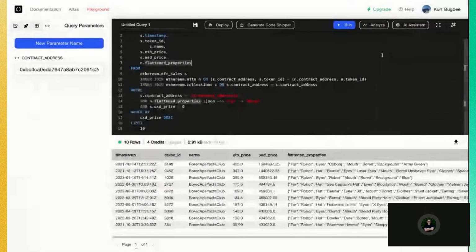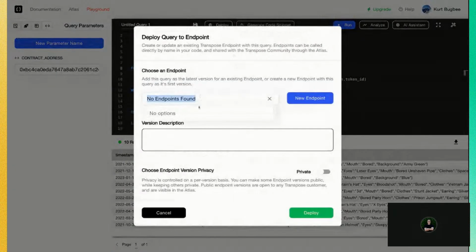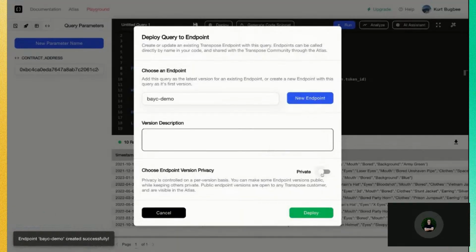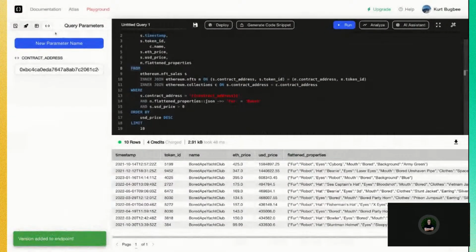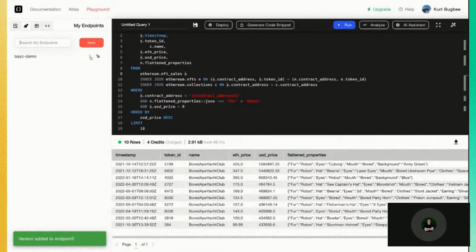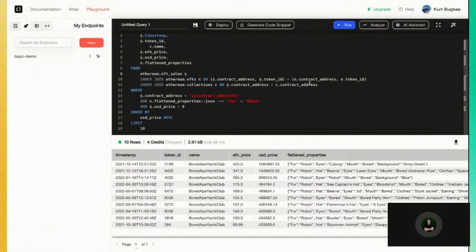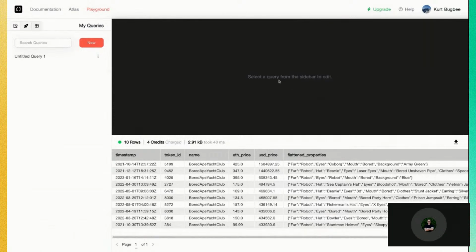Or if you want, you can also take advantage of our deployed endpoints feature right here, where you click deploy. You can create a new query lineage. So we'll say like, this will be Bored Ape Yacht Club demo. We'll create an endpoint. Can make it public. And we'll click deploy. And then you have your list of endpoints that you've deployed here, and these endpoints can be callable directly from your application as well. In the same way you would call a traditional REST endpoint.